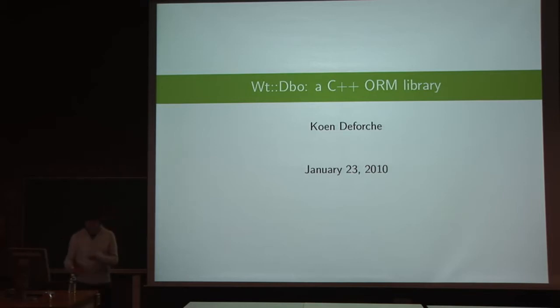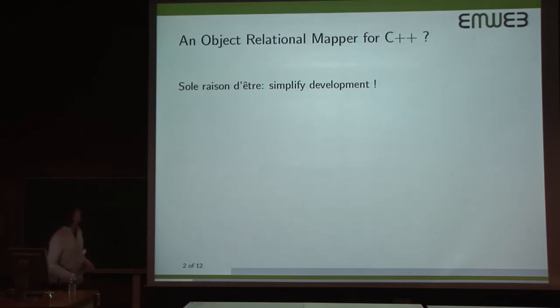intuitive the code works. So why would we want to have an ORM for C++? Well, not only because there is one for every language out there, and a really good library is lacking for C++, so that would be one reason. That doesn't make a lot of sense, but the real reason is that we want to simplify our development, and you have to keep in mind that using SQL, I don't think it's very difficult. SQL is a very simple language, and so we should make sure that we don't complicate using SQL.